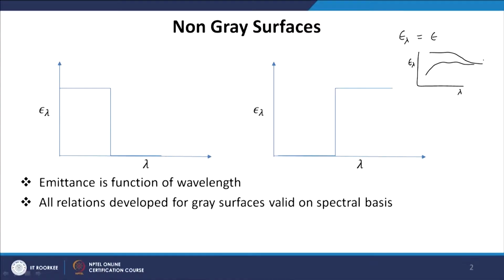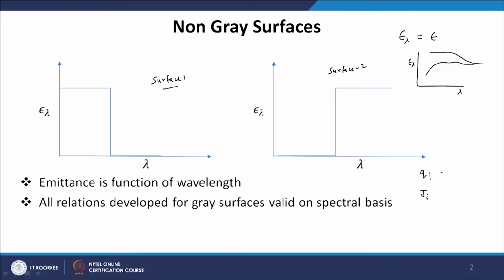As is seen in this slide, in these figures, the emittance for surface 1 has a large value at short wavelengths and is almost negligible at long wavelength, and for surface 2 the emittance is negligible at short wavelength, while it has a large value at long wavelength region. So, although emittance is a function of wavelength, we have taken a simplified case where emittance is basically constant over a given wavelength region.